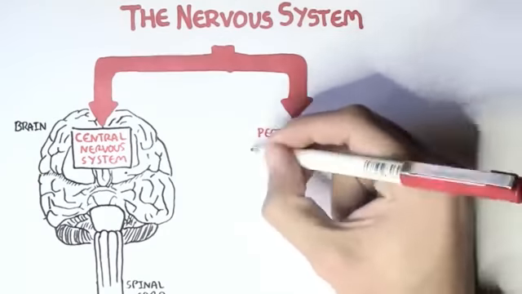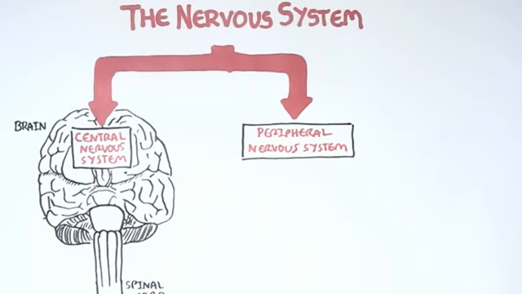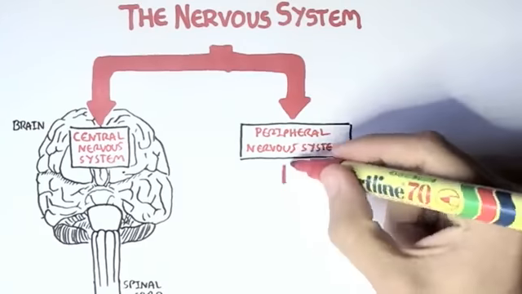Then you have the peripheral nervous system. The peripheral nervous system is as important as the central nervous system, because it is actually what brings these information, these signals, to the central nervous system, and what takes these signals out from the central nervous system.